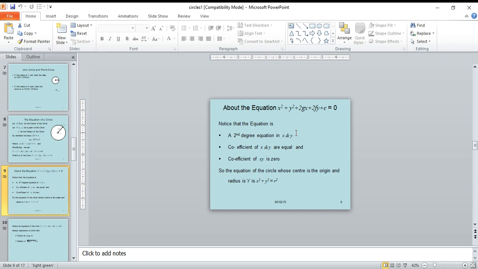So the equation of the circle whose center is the origin, therefore (h, k) equal to (0, 0), and radius r, is (x minus 0) whole square plus (y minus 0) whole square equal to r square. That is x square plus y square equal to r square, because here the center is 0. So the equation of the circle whose center is the origin and radius r is x square plus y square equal to r square.